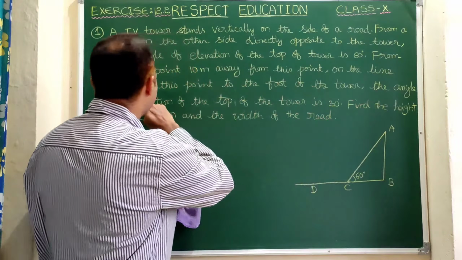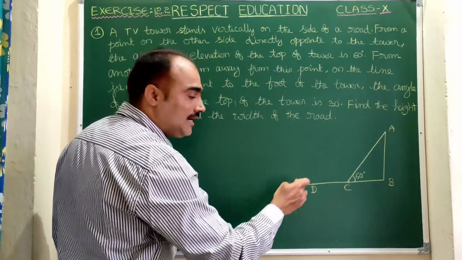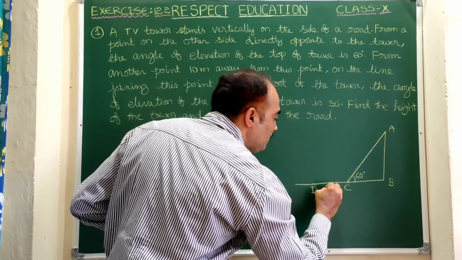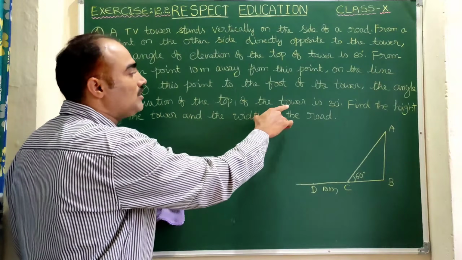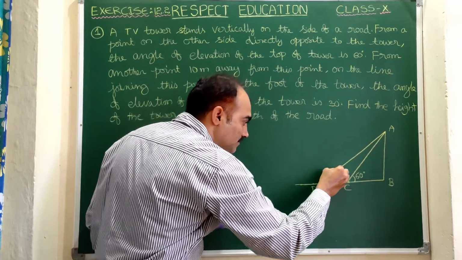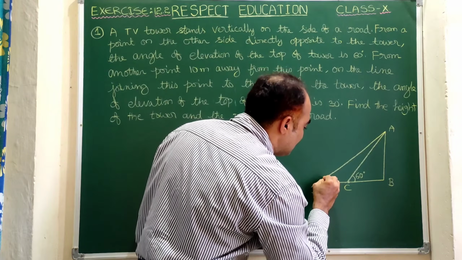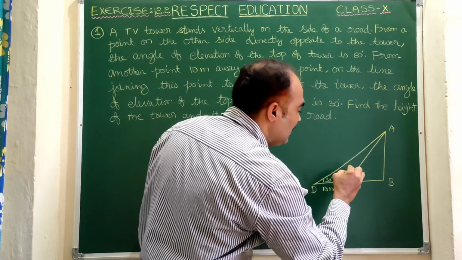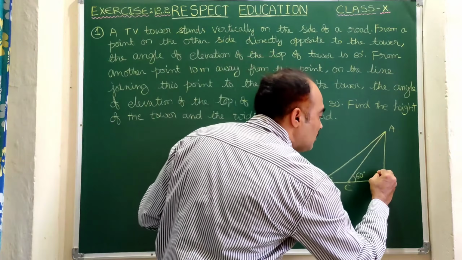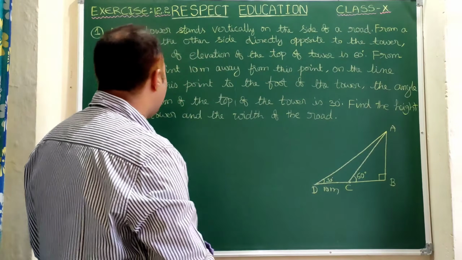Now on the line joining this point to the foot of the tower, means on the same line BC, we can take one more point here whose distance is 10 meter from C. If you observe from here, the angle of elevation of the top of the tower is found 30 degrees. So this extra one we can cut it. Now here this is 30 degrees. Here the angle of elevation is 60 degrees. Here the angle of elevation is 30 degrees. As we know, the tower is perpendicular to the earth, angle B is 90 degrees. Now the question is to find the height of the tower.